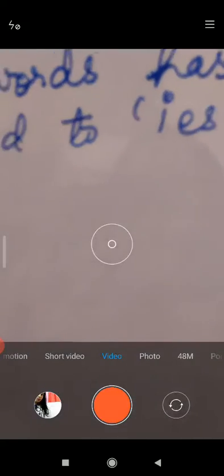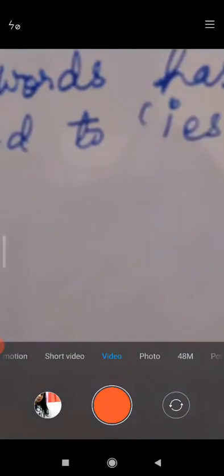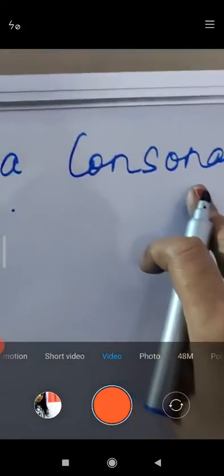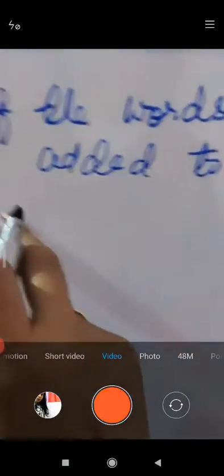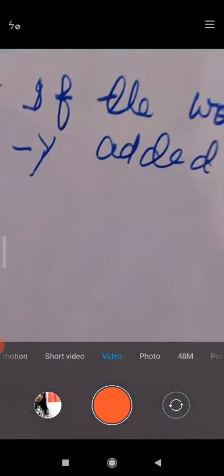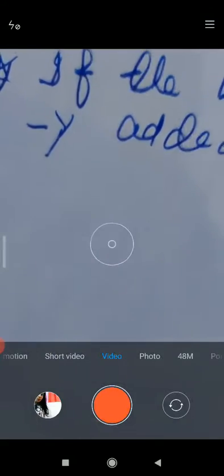Now we have separated the consonant before Y and the vowel before Y into box A and box B. In box A we have kept consonant before Y. What is that? Baby. I have kept baby in this, and family, fairy.